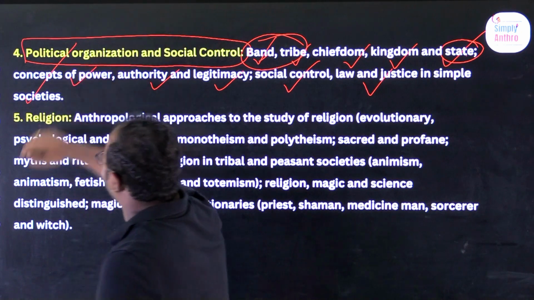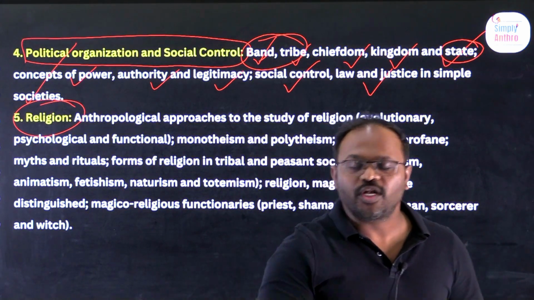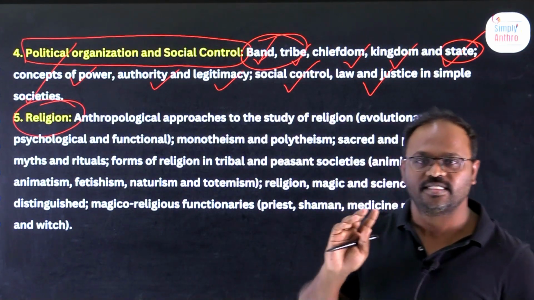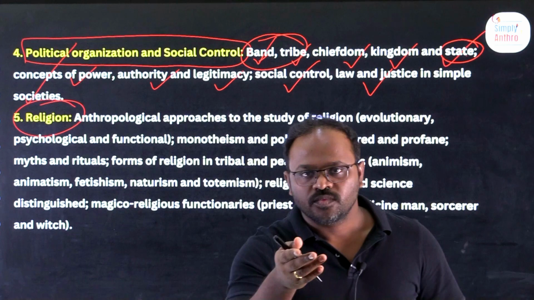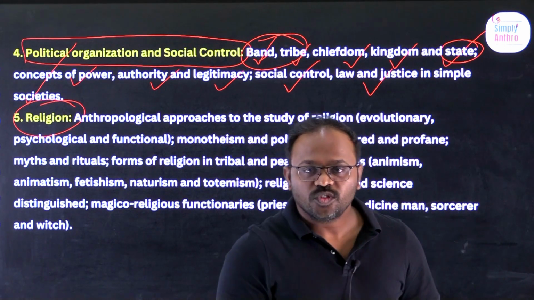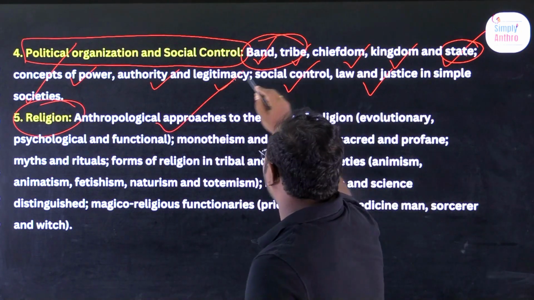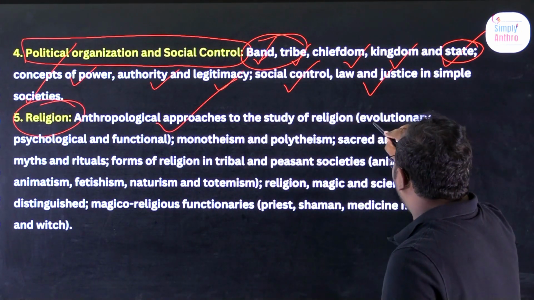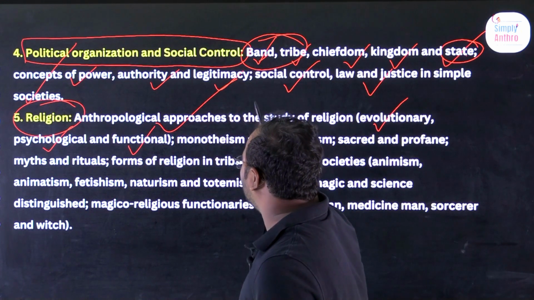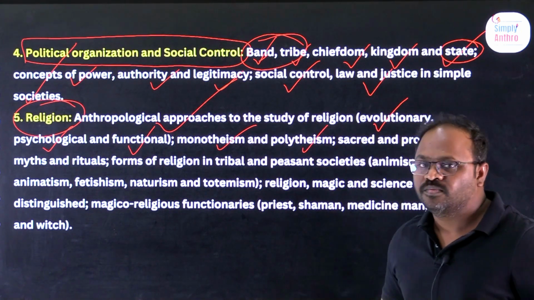That is about political organization, chapter 4. What is chapter 5? It is out and out your religion. I think we all belong to one religion or another. What is present in our religion, that is what we are going to study here. But along with the thinker's point of view and the anthropological point of view: what is a religion, what is magic, what is science, how religion evolved, what are the various theories about the evolution of religion, the anthropological approach to the study of religion, how religion is related to the psychological aspect and to the functional aspect, what do you mean by monotheism, single god worship, and the meaning of polytheism, many gods worship.